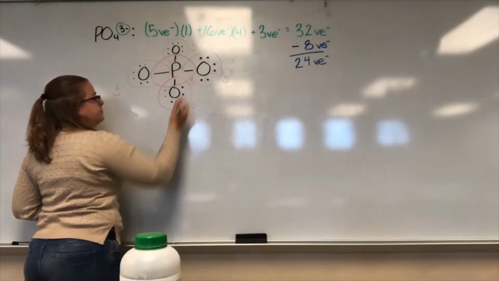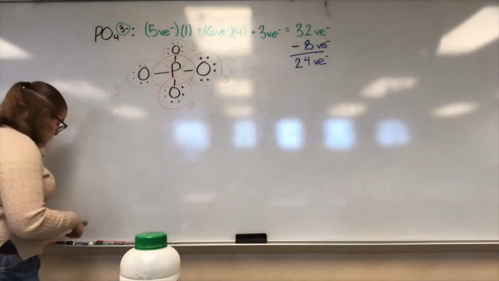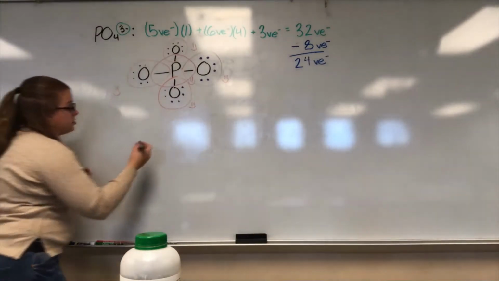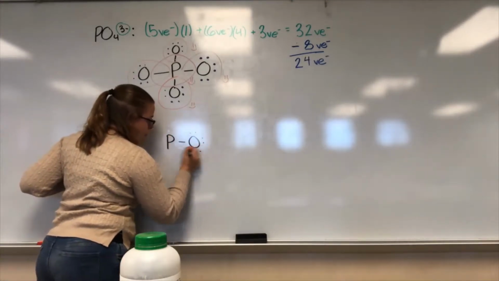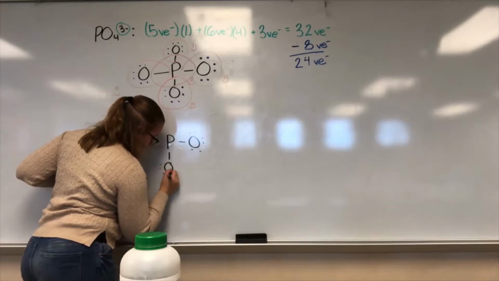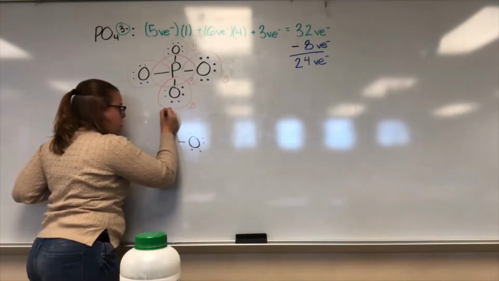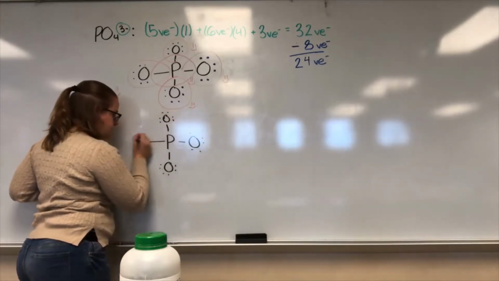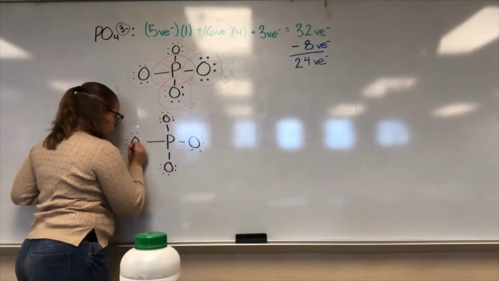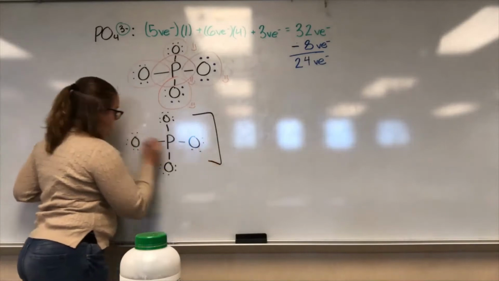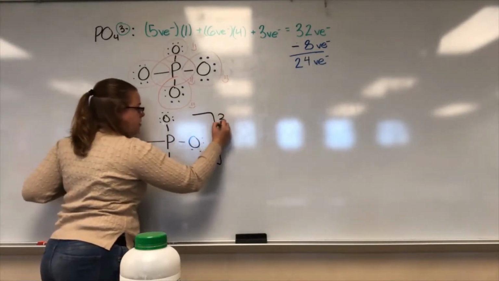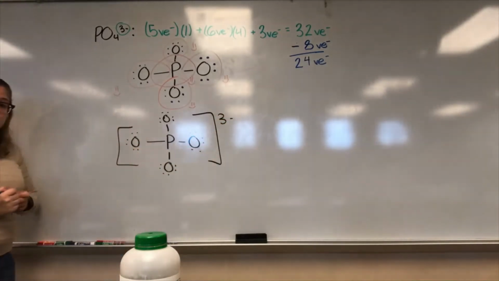Phosphorus is happy. So this whole compound is happy. So our final structure is this, but again, there's a charge of -3, so we have to put brackets to show the -3. And that's your final structure.